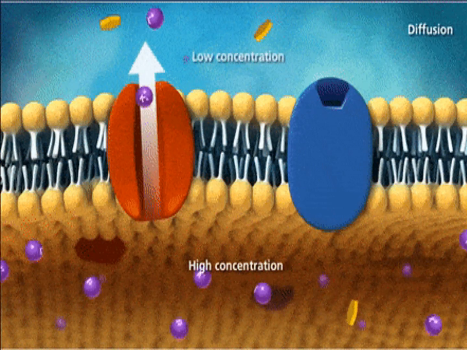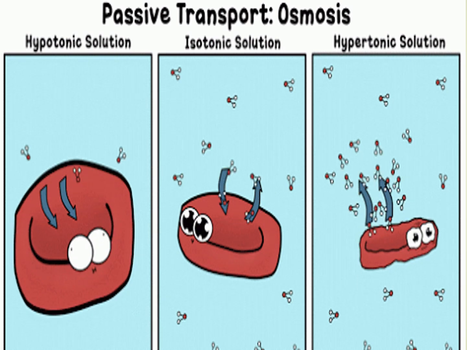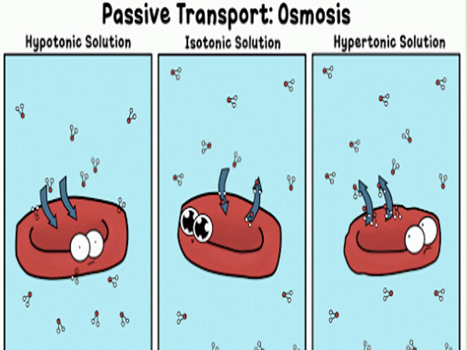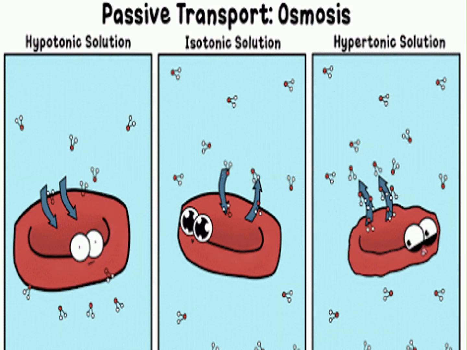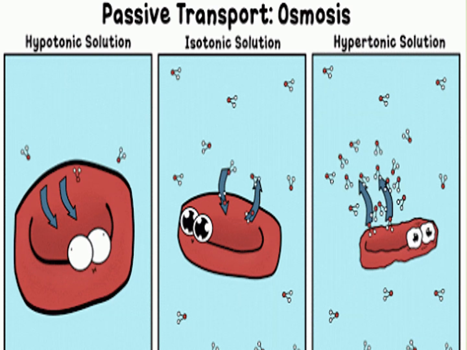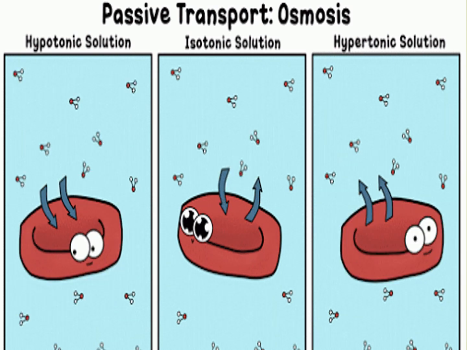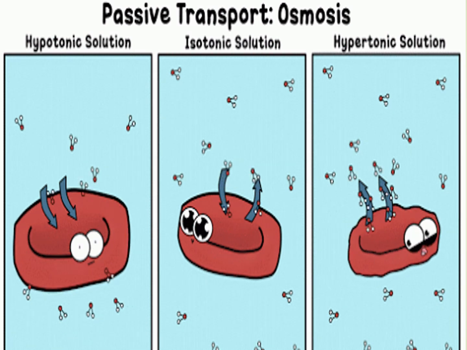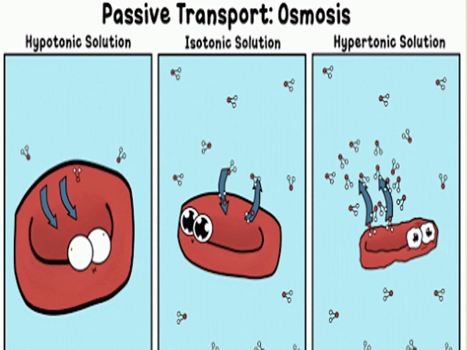Now we look at osmosis. Now this is a picture which talks about osmosis. Okay, do not get worried looking at the picture. Osmosis is again of two types, endosmosis and exosmosis. Okay, like we saw endocytosis and exocytosis, it's the same thing. First, concentrate on the left hand side where it is written as hypotonic solution.